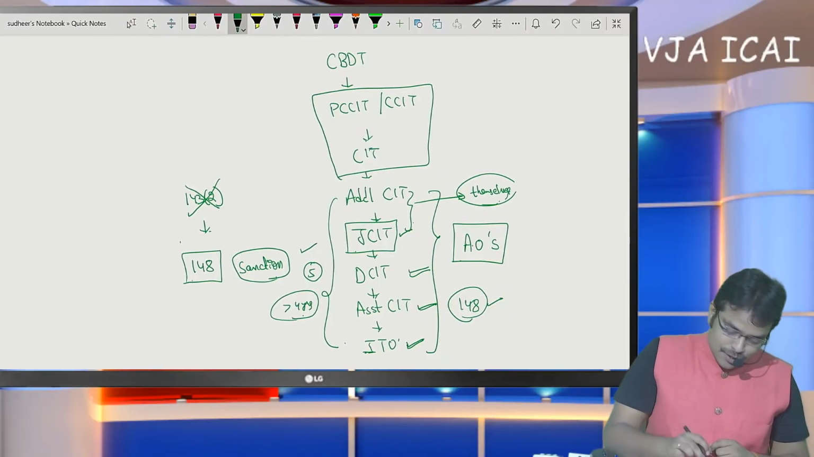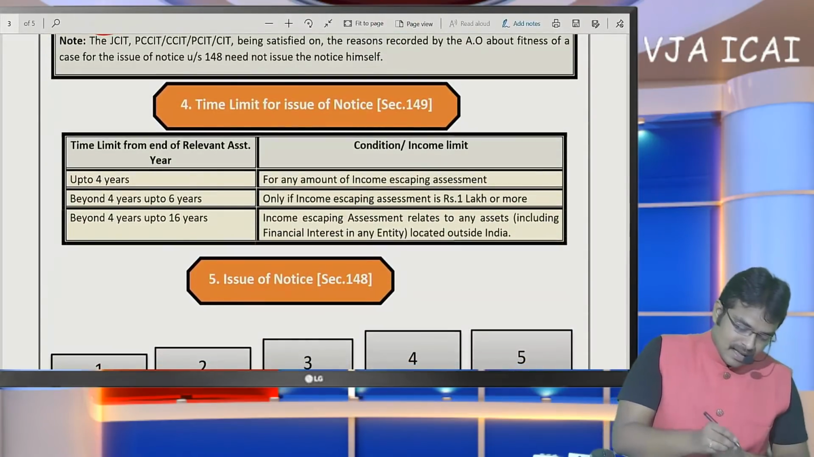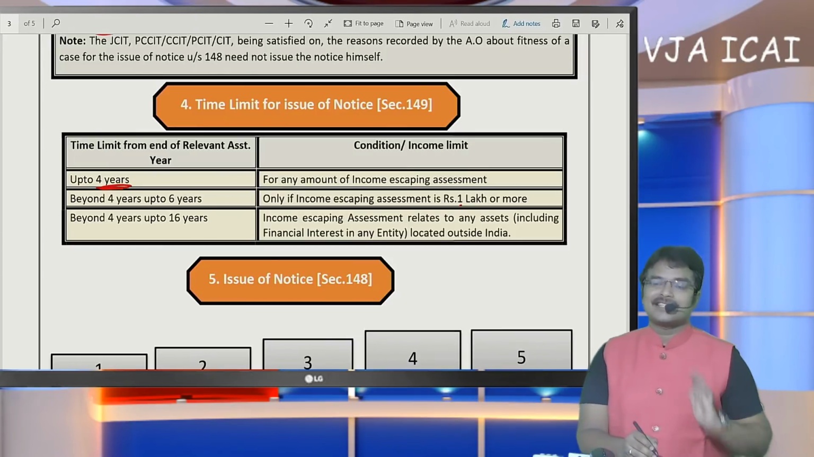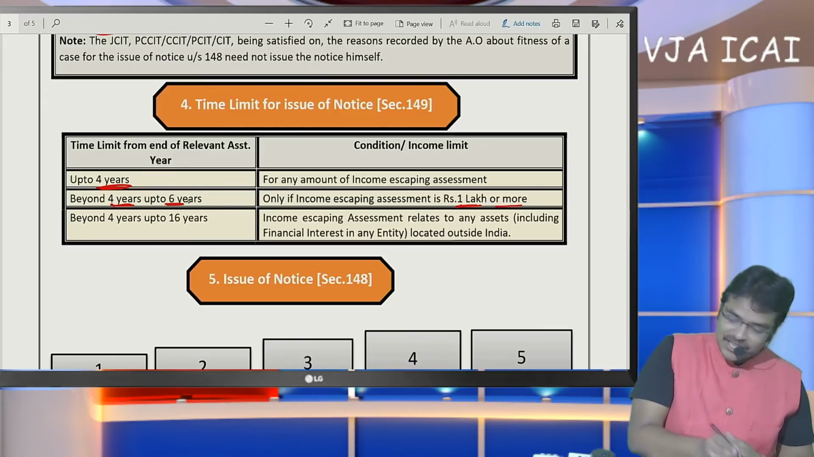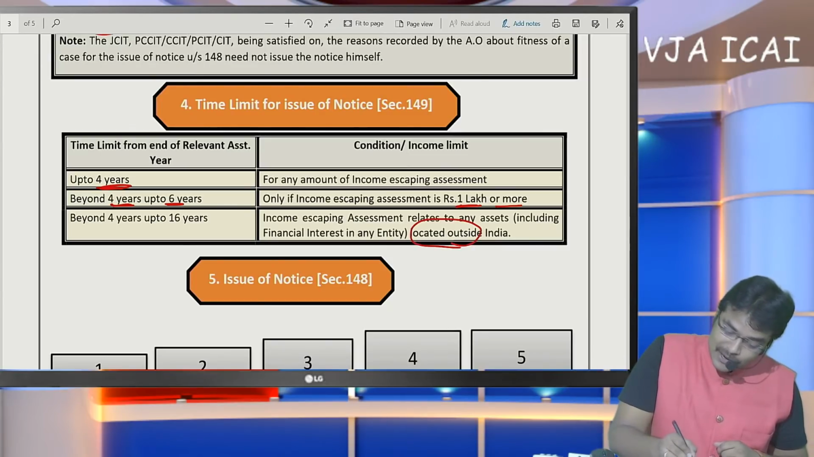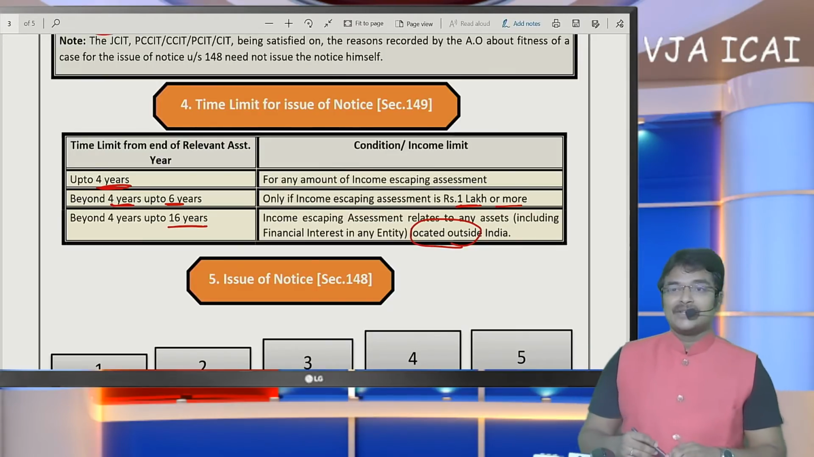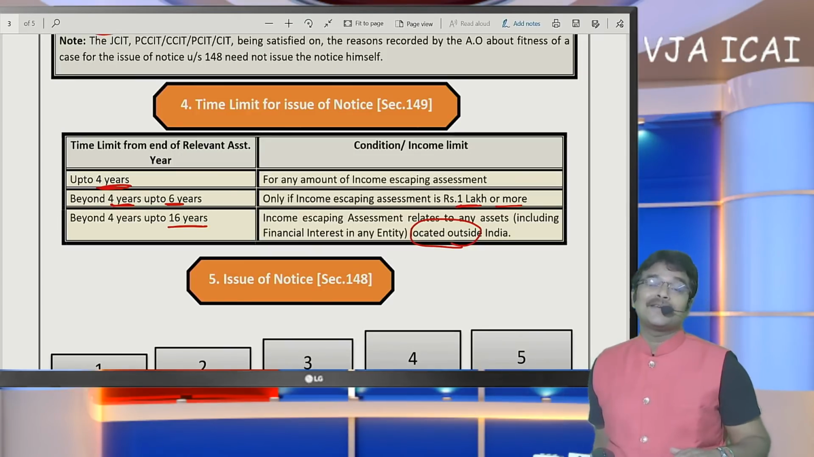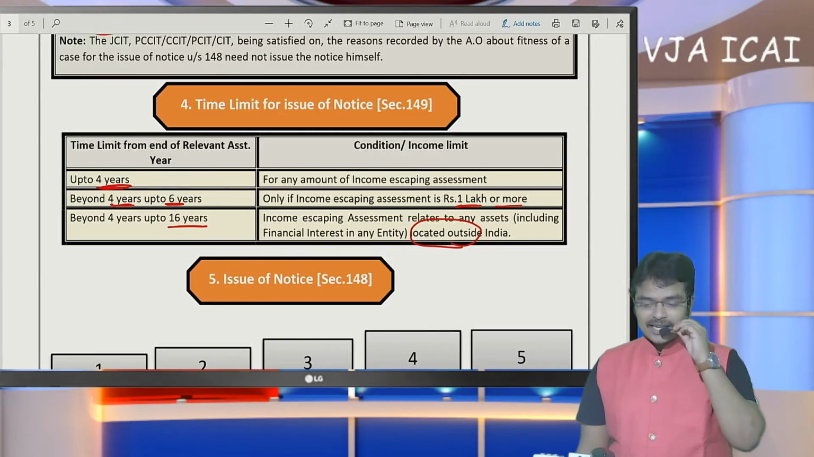If notice is to be issued, generally if the escaped income does not exceed 1 lakh, in such a case, notice has to be issued up to 4 assessment years only. And if escaped income is 1 lakh or more, then notice can be issued from 4 to 6 assessment years. And if escaped income relates to an asset located outside India, notice can be issued up to 16 assessment years. So SSEs who are going to purchase foreign assets out of Indian income have to maintain their books of accounts for 16 assessment years, because there is scope to issue notice up to 16 assessment years.